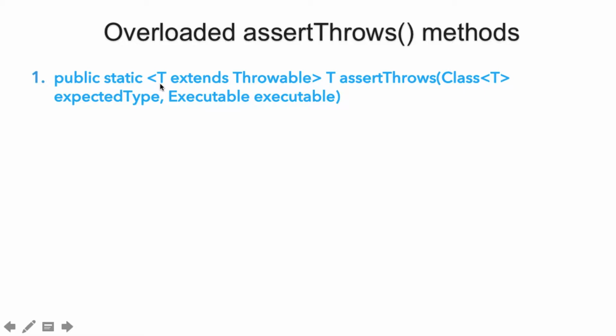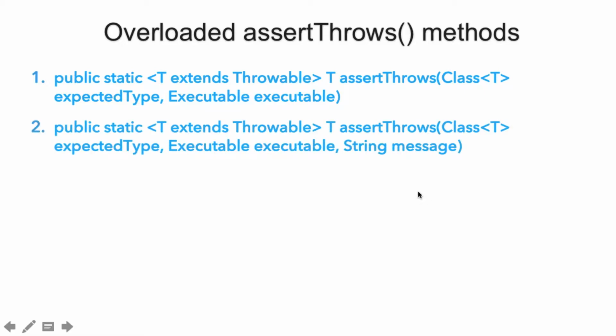So this is the first overloaded method. The second overloaded method takes in a class of the type of exception thrown, the executable, and our customized string message. So whenever our assertion fails, we will get an assertion failed error along with a customized message which we have provided into this method.